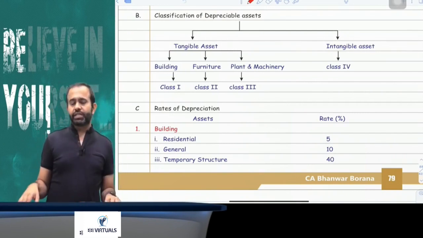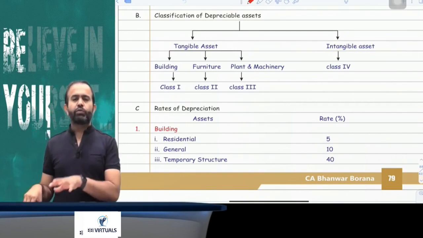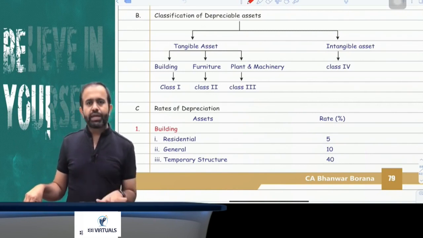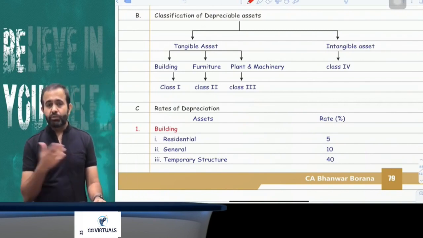Next part is plant and machinery. So plant and machinery means your bike, car, mobile phone, that is called plant and machinery. A camera is plant and machinery. An iPad is plant and machinery. My laptop is plant and machinery.